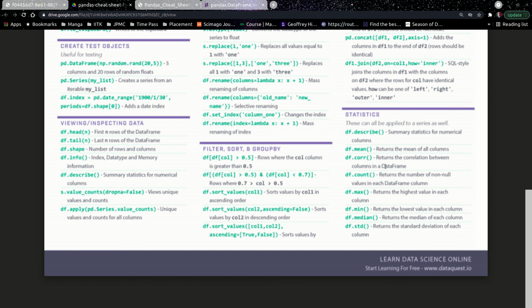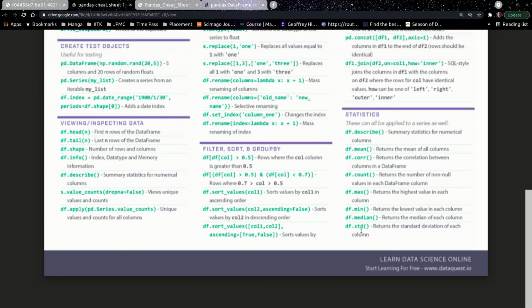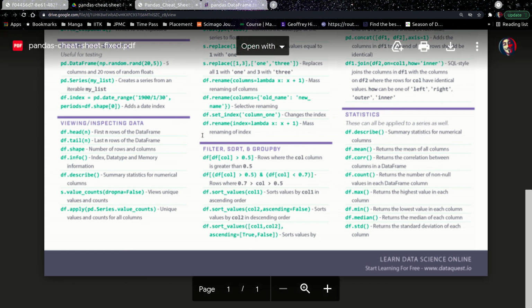We will do more of it in next week's problem statement, which is based on df.corr and how to eliminate features and train models on that. So df.min, df.std, this is the median and standard deviation that we can get. I'll just pause here and continue in the next video.